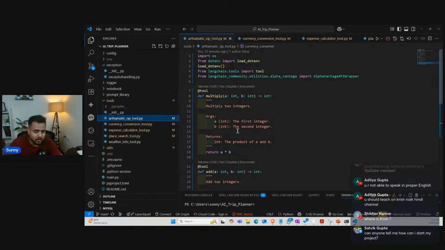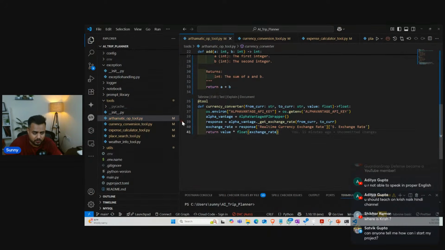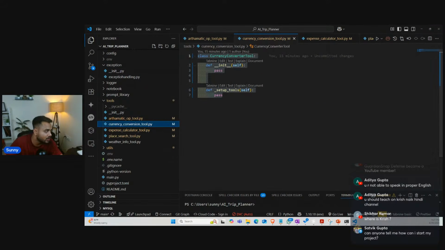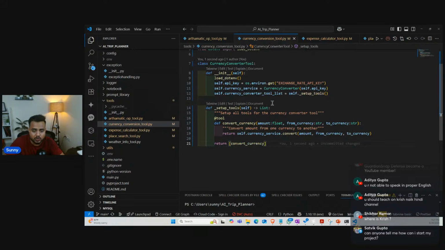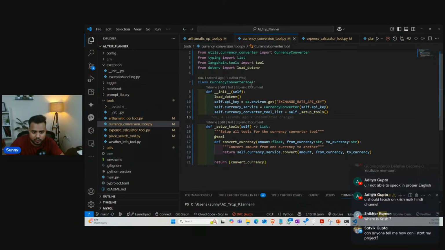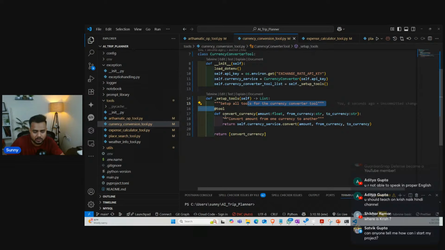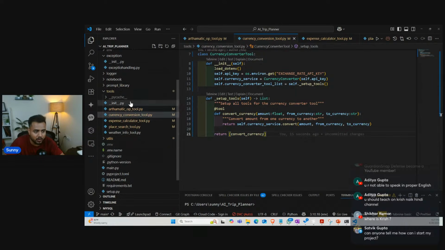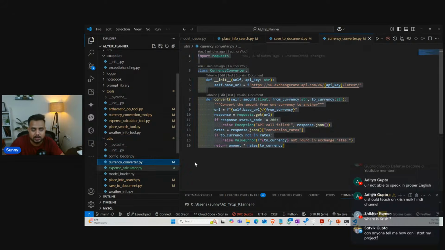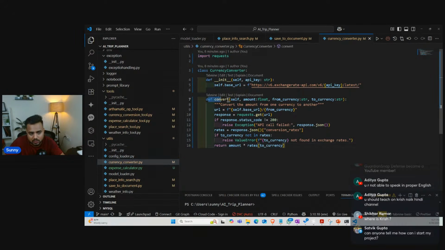So we have an arithmetic operation tool. See, this is all the arithmetic operation. Then we have a currency conversion, so we have to write code inside the currency conversion tool. So guys, here is my currency conversion tool. Let me show you. This is the tool which I created over here. The currency converter tool takes an amount, and it is going to call this convert method. Where does this method exist? If you see, guys, it exists over here inside the utils. See, this is the currency converter. So we are going to call this convert method.